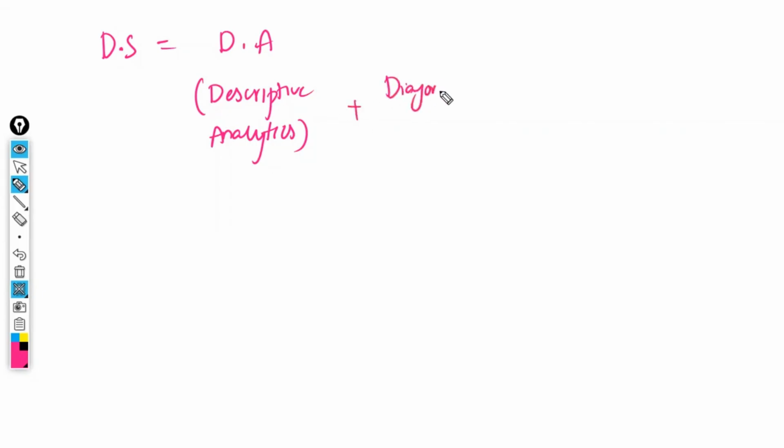That is, we also have to do diagnostic analytics. We have to apply diagnostic analytics. Diagnostic means the reason behind it. There will be some reason. We have to identify why something suddenly increased or decreased. Digging into the data and identifying the reasons is called diagnostic analytics. We have to do diagnostic analytics along with predictive analytics also.